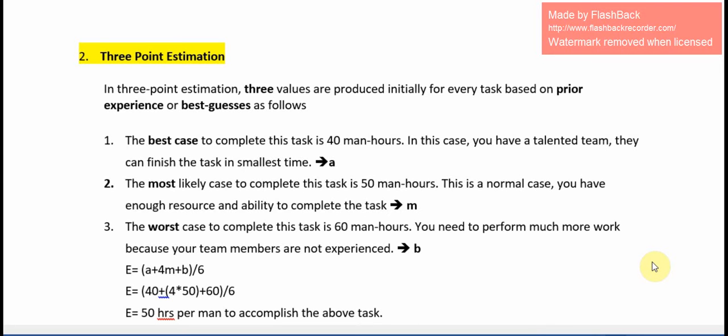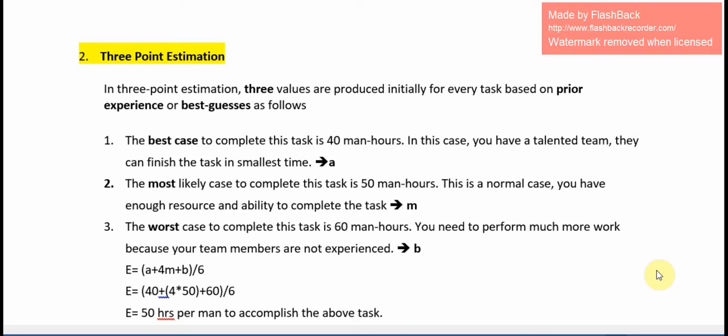Actually, our total estimated effort per person is 50 hours. That is the most likely case. So the most likely case is 50 man hours, so M equals 50 man hours. Best case means, based on our previous experience, if we have any talented resource, we can complete it earlier than the 50 man hours. So I have mentioned 40 man hours. I reduced 10 hours.